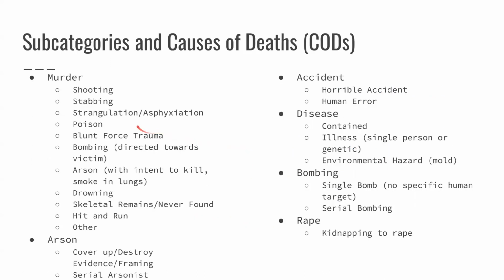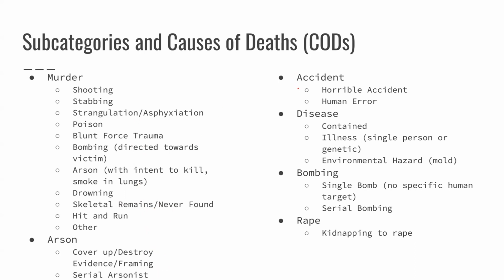And then these are the subcategories and causes of death, or CODs, that I recorded. So for murder, I recorded shooting, stabbing, strangulation, asphyxiation, poisoning, blunt force trauma, bombing, arson, drowning, skeletal remains / never found, hit and run, and other. Now, sometimes several of these things might happen. Arson had the cover-up / destroy evidence / framing. All those episodes also had murder in it. And then the serial arsonist category.